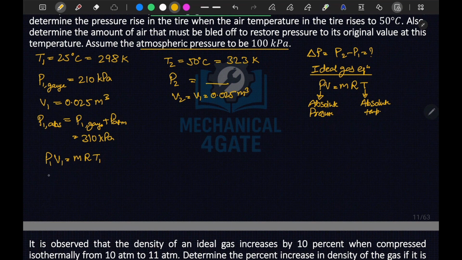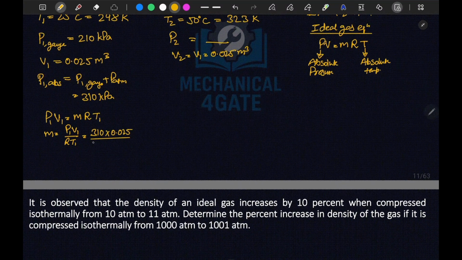M is equal to P1 V1 by R T1. P1 is 310 kilopascal times V1, 0.025, divided by R, which for air is 0.287, times T1, which is 298.